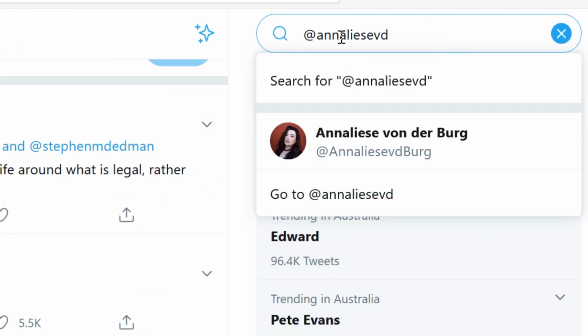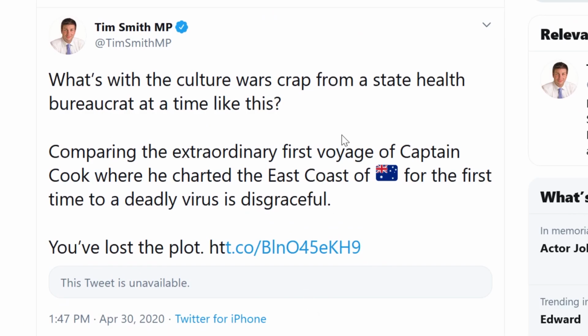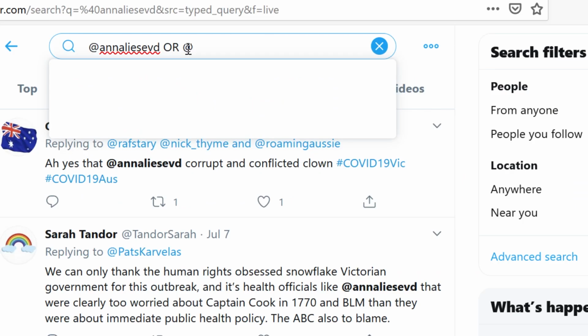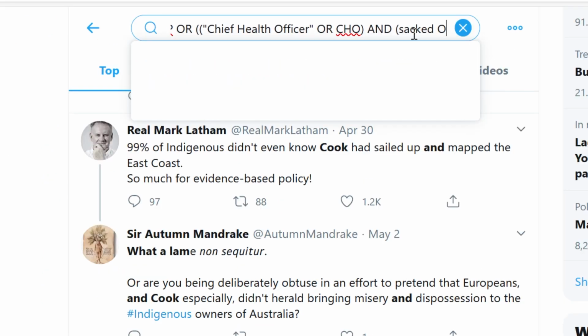She's since deleted not only the tweet but her Twitter account altogether. The most prominent response calling for her to be sacked or resign was from a Victorian Liberal politician. I include his Twitter handle too. Then I broaden the search to include other tweets about the comment and about Cook over a period of about 48 hours.